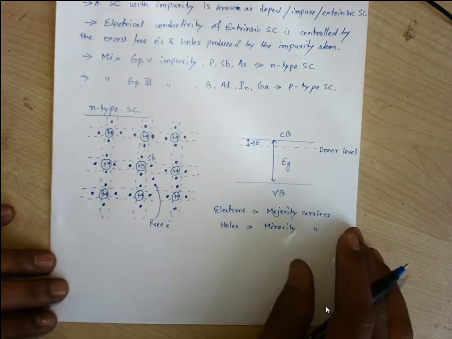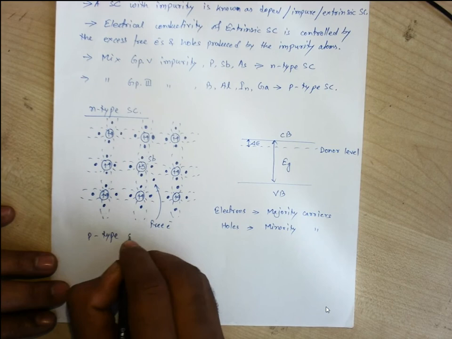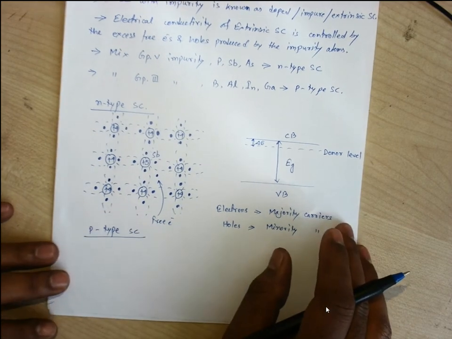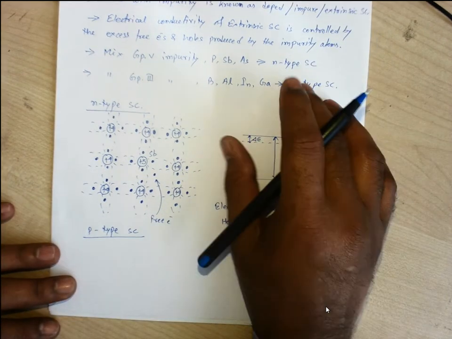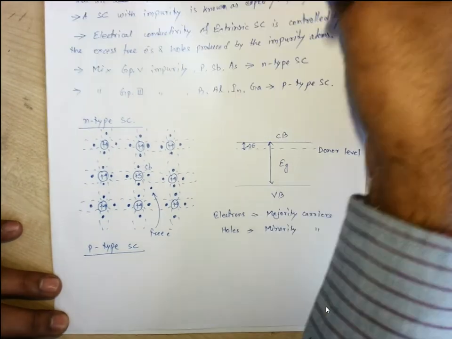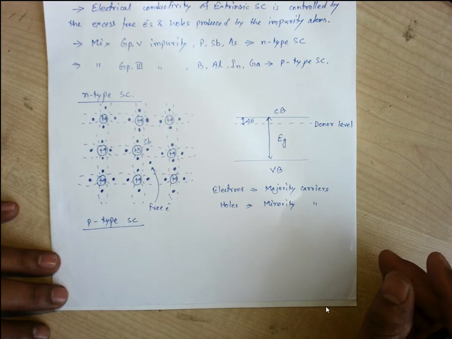Now if we go with the p-type semiconductor, we are supposed to add a group 3 element. On the same crystal, let us say a germanium crystal, we mix in a group 3 element. Question: in an n-type semiconductor, how can there be holes? There are only 3 electrons, yeah?